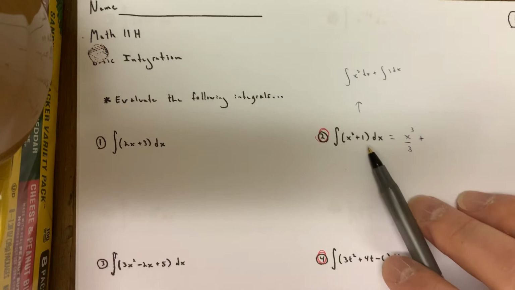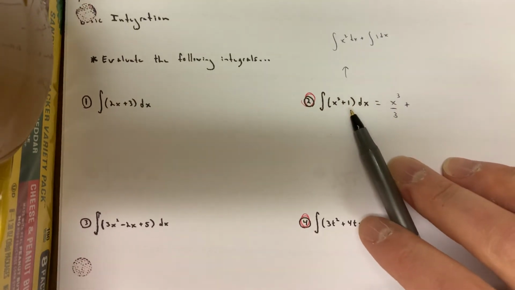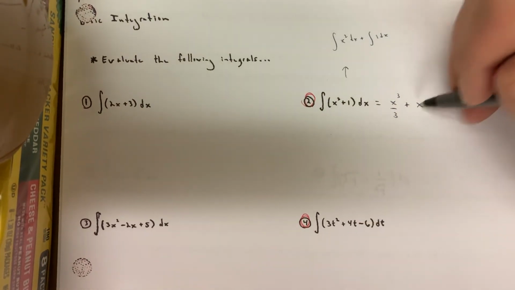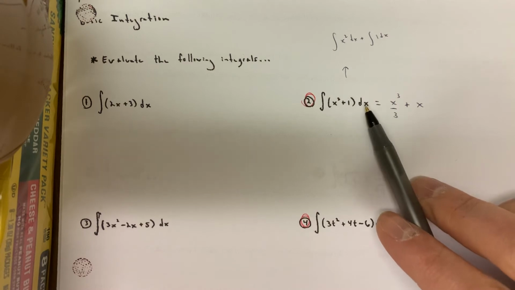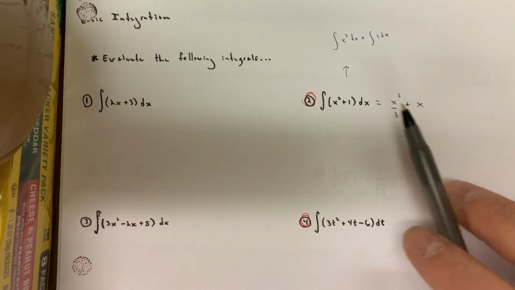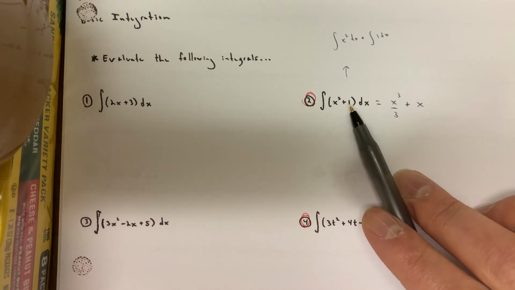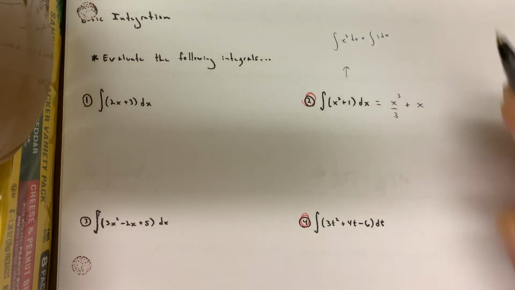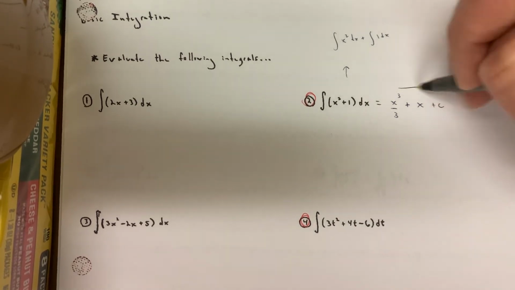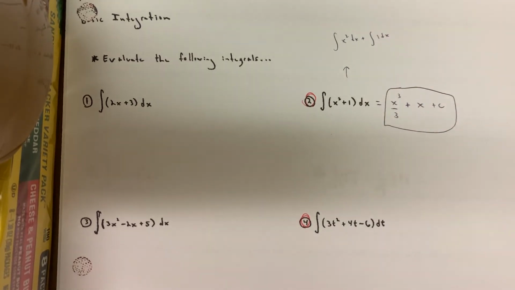Or how about this? That's somebody's derivative in there. Whose derivative is 1? It's x's derivative, okay? If that was a dt, then you would actually have a t right here, not an x, okay? The derivative of x with respect to x is 1. The derivative of t with respect to t is 1. So just be careful. Make sure you match the variables up. Then put that plus c. And whoop, there it be, okay?